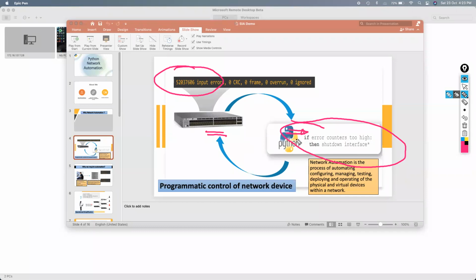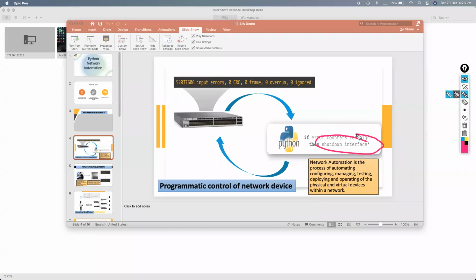I'm just writing a condition over here: if it's too high, in the sense we can also give a limit, that okay, I want up to 1 lakh input errors, I'm fine with it. After 1 lakh I need to shut it down. That totally depends on you, right? If it is too high, then shut down that interface. And you can change the output as well. If you don't want to shut down that interface, what you need to do over here is totally up to you. So that is one of the advantages of why network automation is important in our network domain.